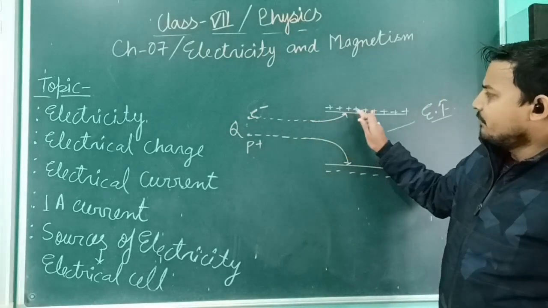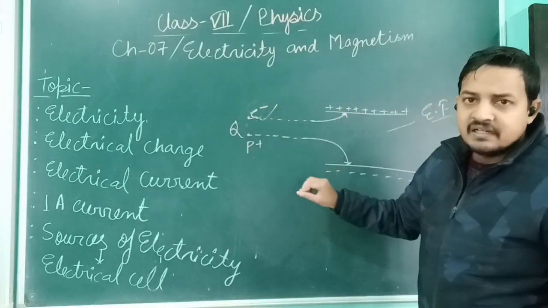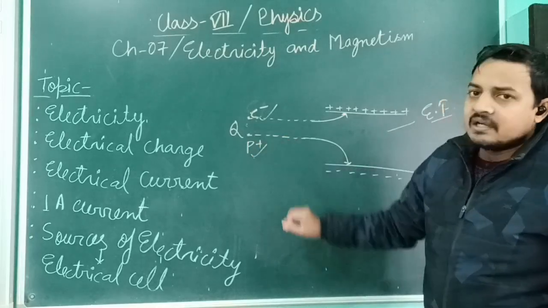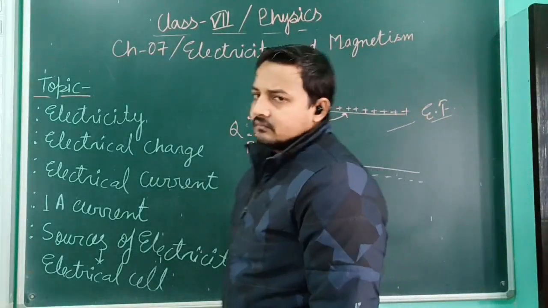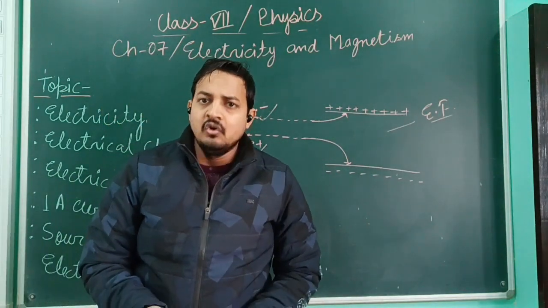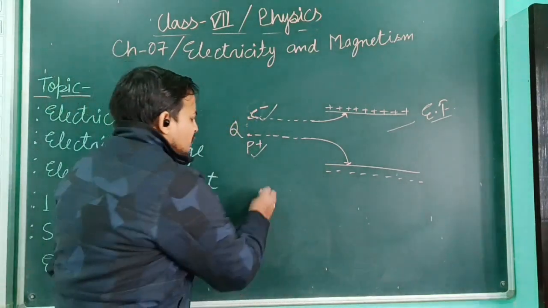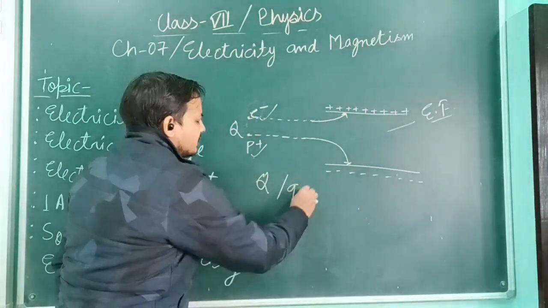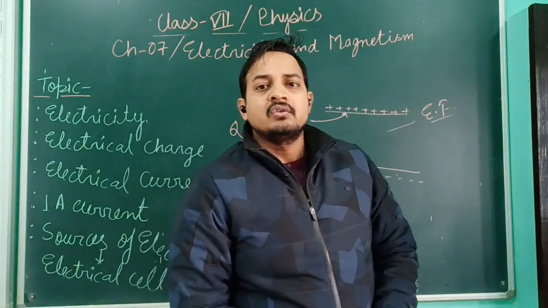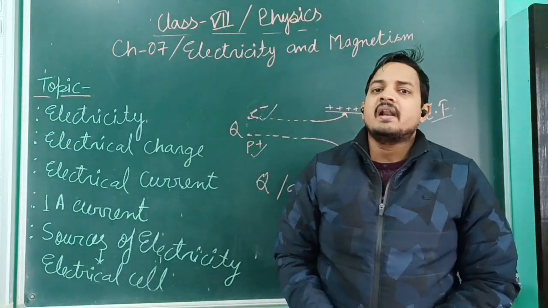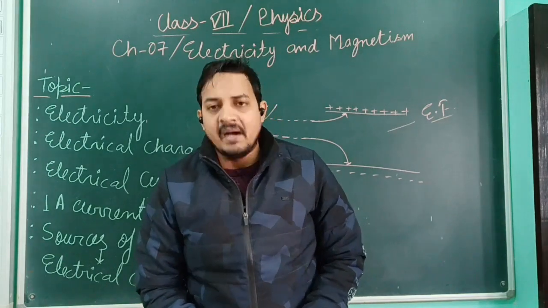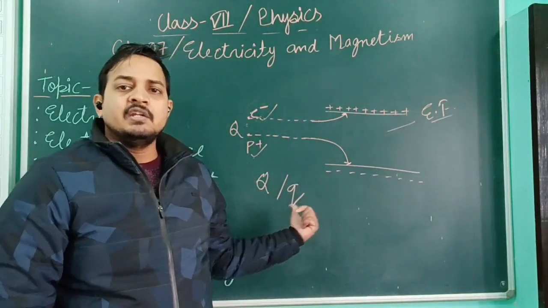Sometimes it comes near the positive plate because it is an electrically negative charged particle. Sometimes it comes near the negative plate because it is an electrically positively charged particle. Okay. So if there is any physical quantity, there may be some representation also. In case of charge, we always represent it with the help of capital Q or small q. So charges are those physical quantities which, when they try to enter any electrical field, try to deviate from their original path, and which are represented by either capital Q or small q.